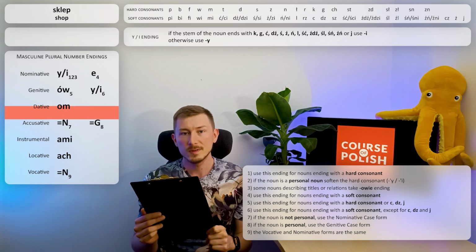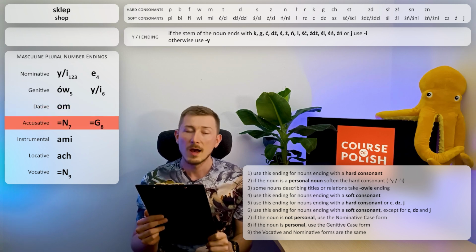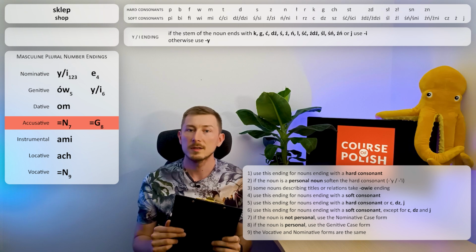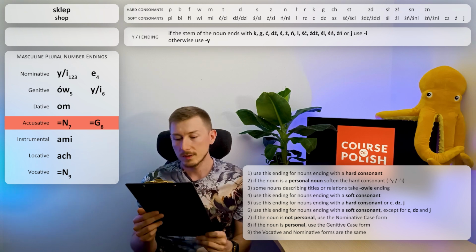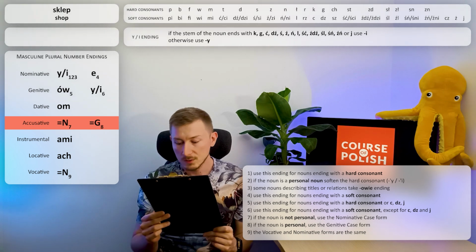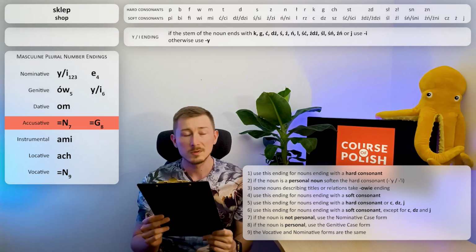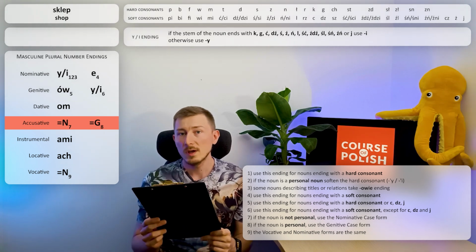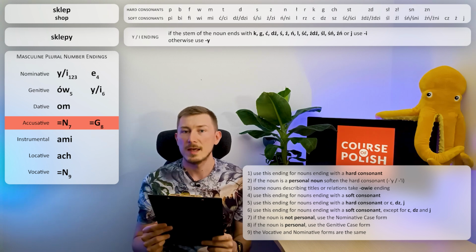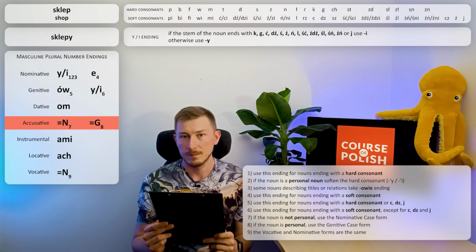Next case, accusative. Here we have two options, either the same form as in nominative case or the same form as in genitive case. Let's read the rule number 7. If the noun is not personal, use the nominative case form. So sklep is not a person, so we are going to use nominative form. So it will be just sklepy.